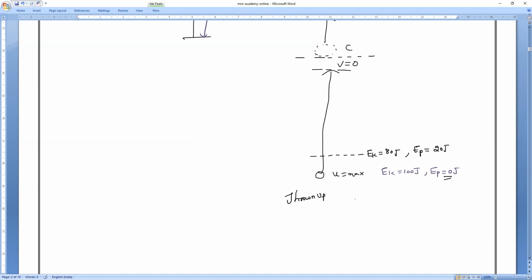So write the statement. When we throw up, the kinetic energy lost by the body at every point is equal to the potential energy gained by the body. Clear, everyone? That is what I want to say. But the total sum of potential plus kinetic energy, the total energy, remains constant. That is what you have to remember.